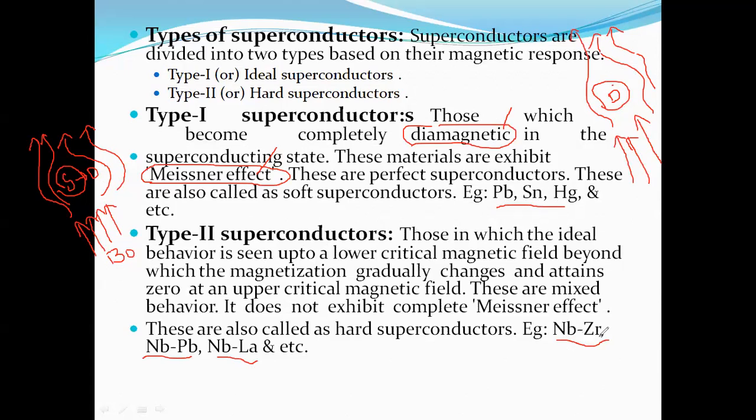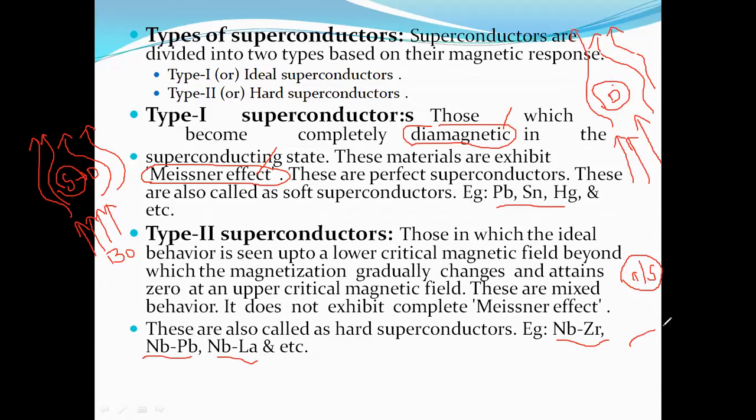Now, taking lanthanides and actinides from the F block elements, you add them in a stoichiometric ratio. The combination of niobium and zirconium, niobium and lead, niobium and lanthanum, the mixtures containing the superconducting state, are known as temporary superconductors. I will tell you the difference between temporary and permanent superconductors.